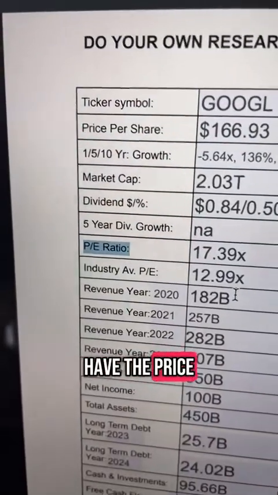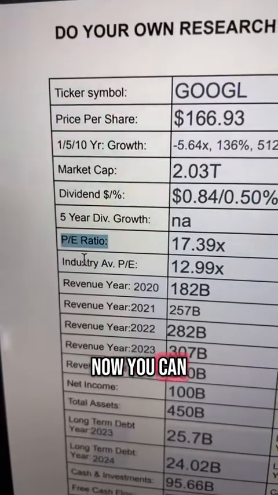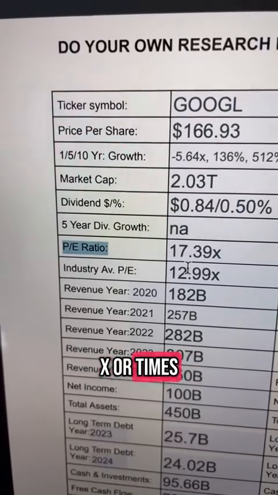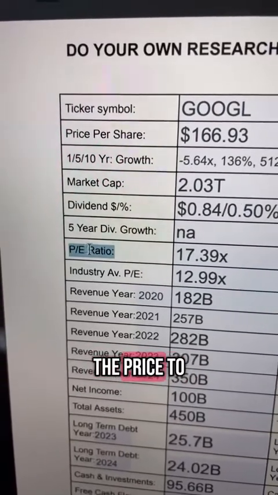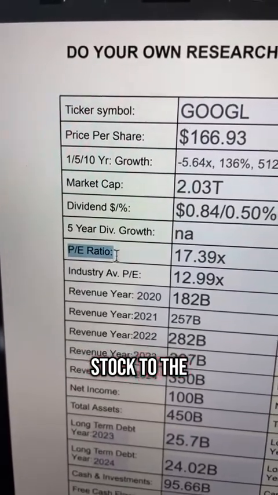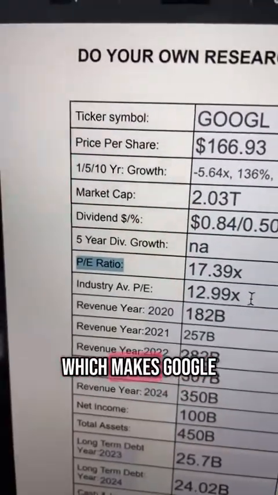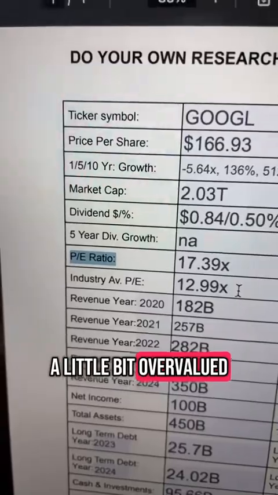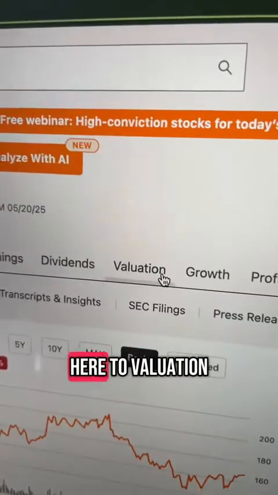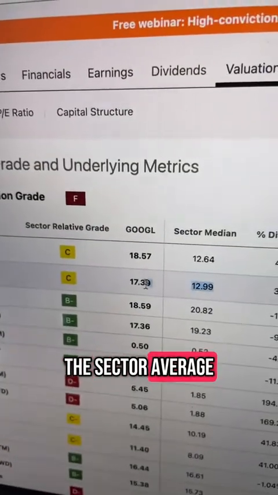Up next, we have the price to earnings ratio, which was also in your question, what is a good price to earnings ratio? Now you can see here that the price to earnings ratio for Google is 17.39x, or times earnings. This is called the price to earnings ratio. It's also called the multiple. It compares the price of the stock to the company's earnings. And the industry average is just around 13 times, which makes Google a little bit overvalued. It is listed right here, 17.39. And if you go right up here to valuation and you find the one that's 17.39, it'll show you the sector average right next to it.